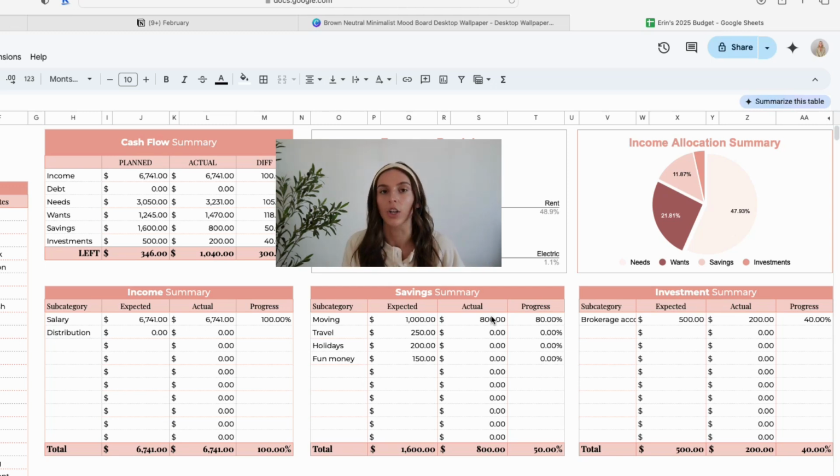So I know $800 every single month I'm putting away toward when I move into my home. On the investment side, I have a $200 automatic investment going into my brokerage account right now. That's all I have logged in the template so far.